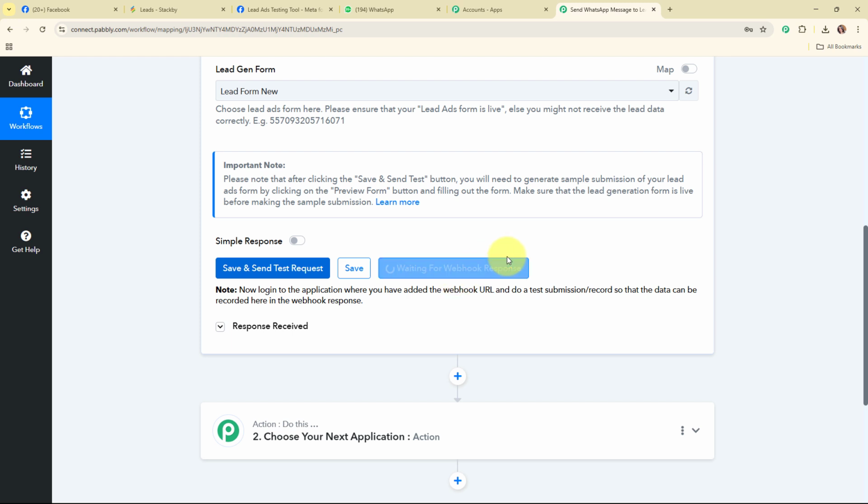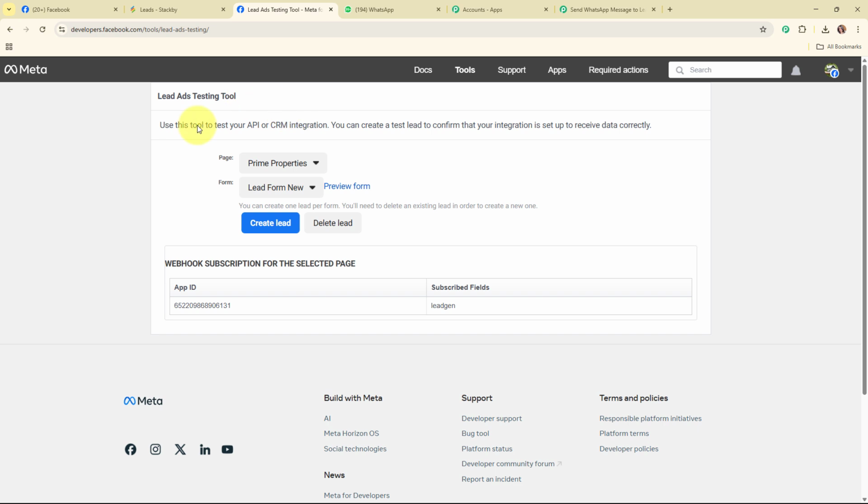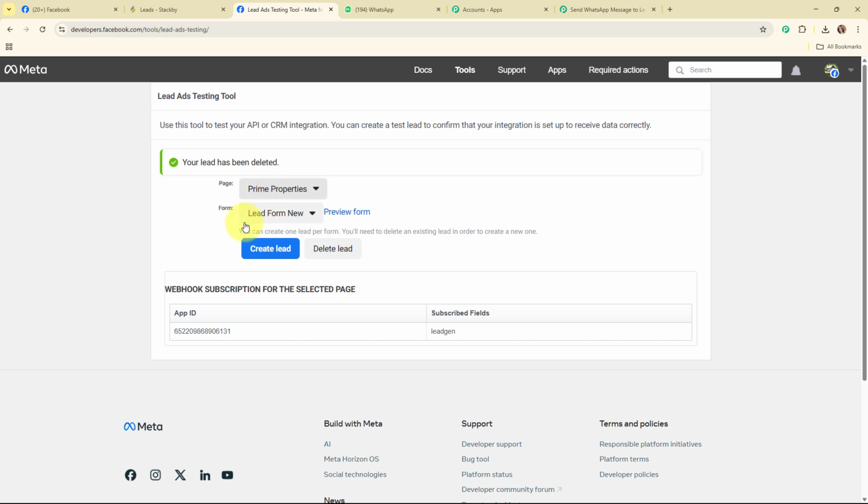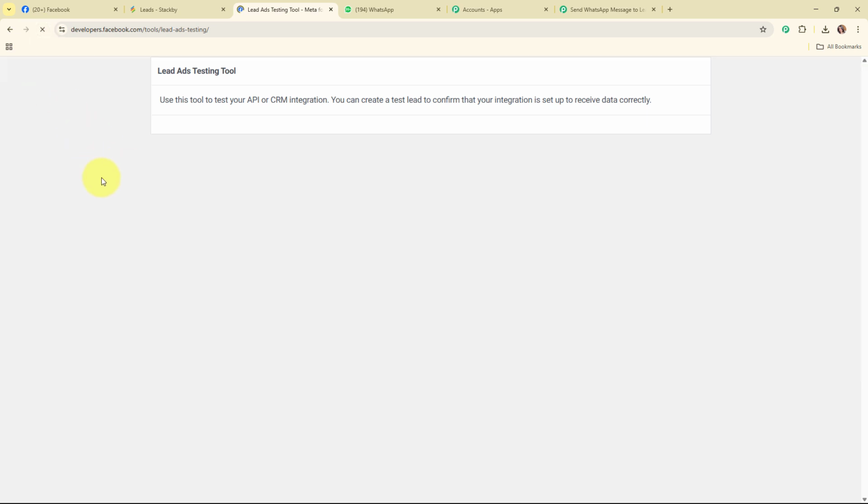Alright, so to generate the test lead, let me take you back to my lead ads testing tool by Meta. So this is my lead ads testing tool, and here you can see it says you can create one lead per form. You will need to delete an existing lead in order to create a new one. So here I need to delete my previously existing lead by clicking on this delete lead button given over here. And now after deleting my lead, I'm going to refresh my window, and that's a necessary step. Alright, so now after refreshing the window,